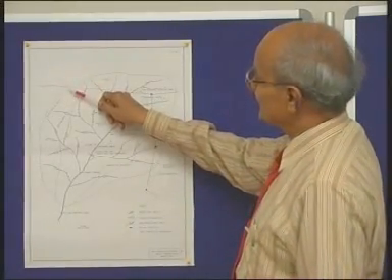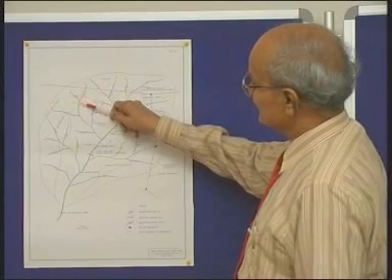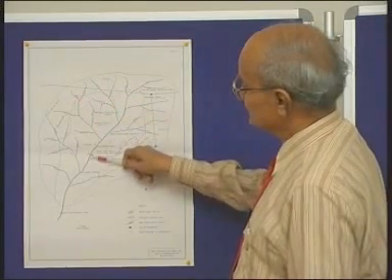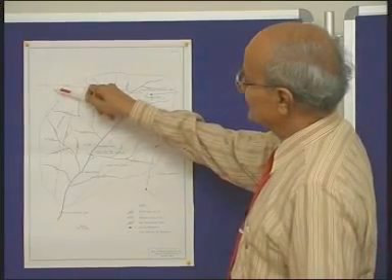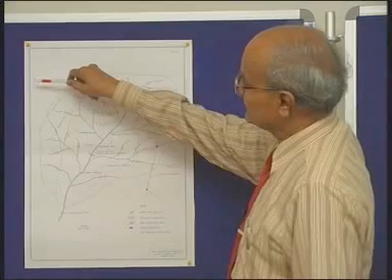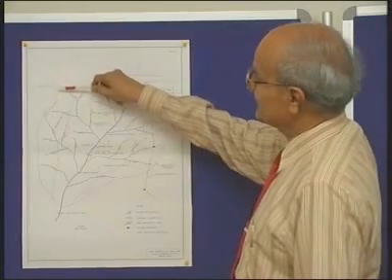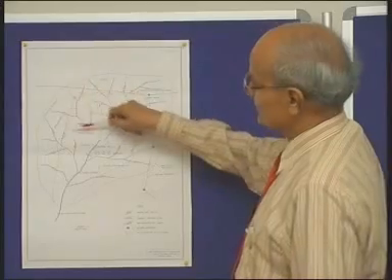Any rainfall occurring on this side of the ridge line would go into the stream here and ultimately flows into the main stream. Any rainfall occurring on the other side of the ridge line will go away to some other stream and it will not find a way into any stream within the watershed.